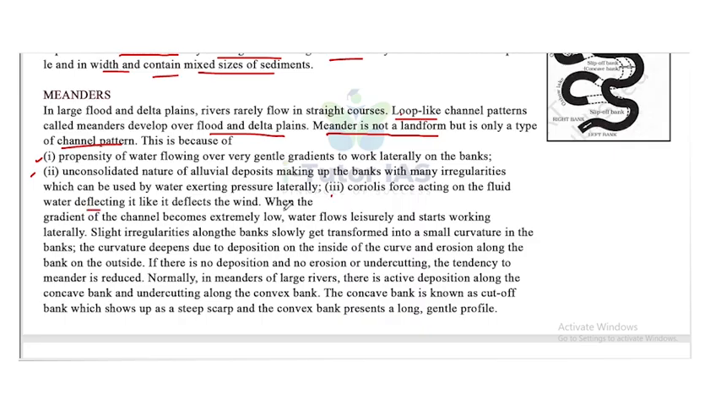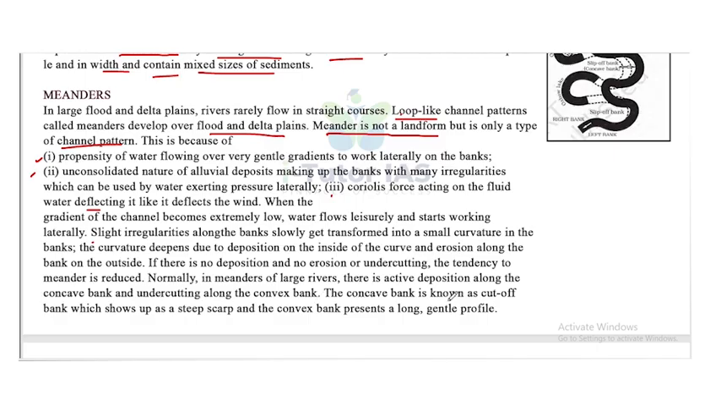When the gradient of the channel becomes extremely low, water flows leisurely and starts working laterally. Slight irregularities along the banks slowly get transformed into a small curvature in the banks. The curvature develops due to deposition on the inside of the curve and erosion along the banks on the outside. If there is no deposition and no erosion or undercutting, the tendency to meander is reduced. Normally, in meanders of large rivers, there is active deposition along the concave bank and undercutting along the convex bank.